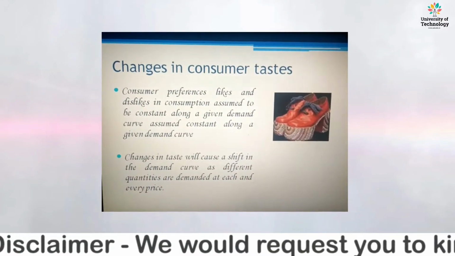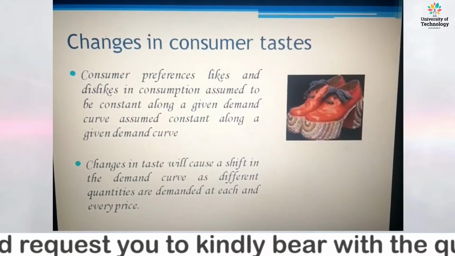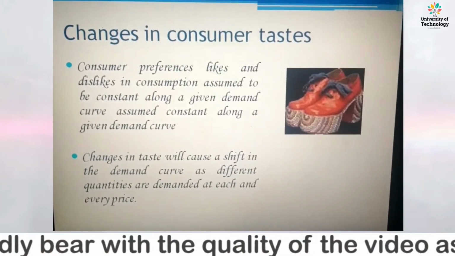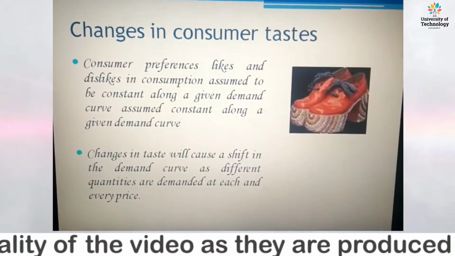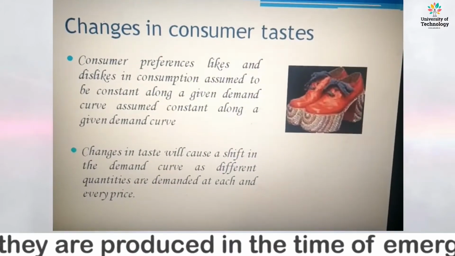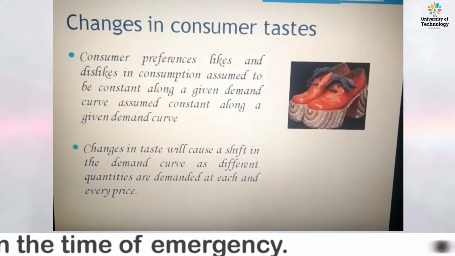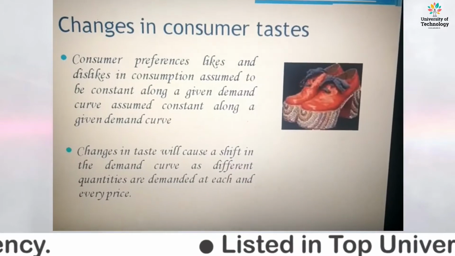Now, one important factor is consumer taste. Consumer preference, liking and disliking in the consumption of a particular good, will be held constant along with the given demand curve. Changes in taste will cause a shift in the demand curve, as different quantities are demanded at each and every price.